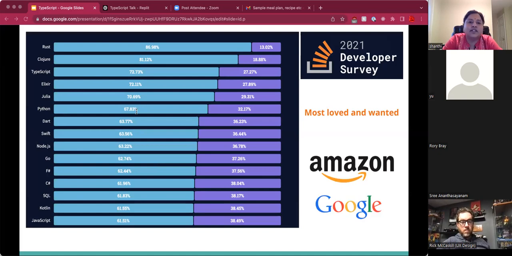As per the developer survey results on Stack Overflow, TypeScript is one of the most loved languages in the world. It's number 3, and with respect to what language a developer wants to work on, it is the second language. It is used by open source projects such as Angular and Webpack, and also in large scale development at Amazon and Google.